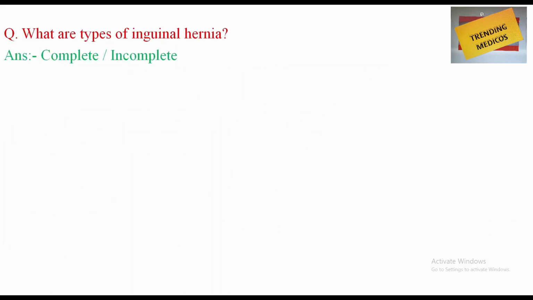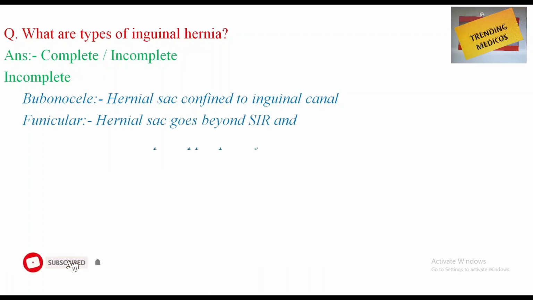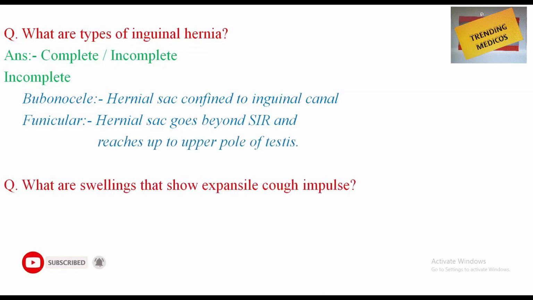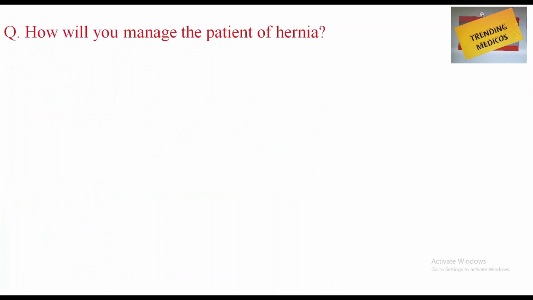So, what are the types of inguinal hernia? You know, complete or incomplete. Incomplete, bubonocele, hernial sac confined to inguinal canal. Funicular, hernial sac goes beyond superficial inguinal ring, reaches up to the upper pole of the testis. What are the swellings that show expansile cough impulse? Meningocele, encephalocele, laryngocele, and empyema necessitans.